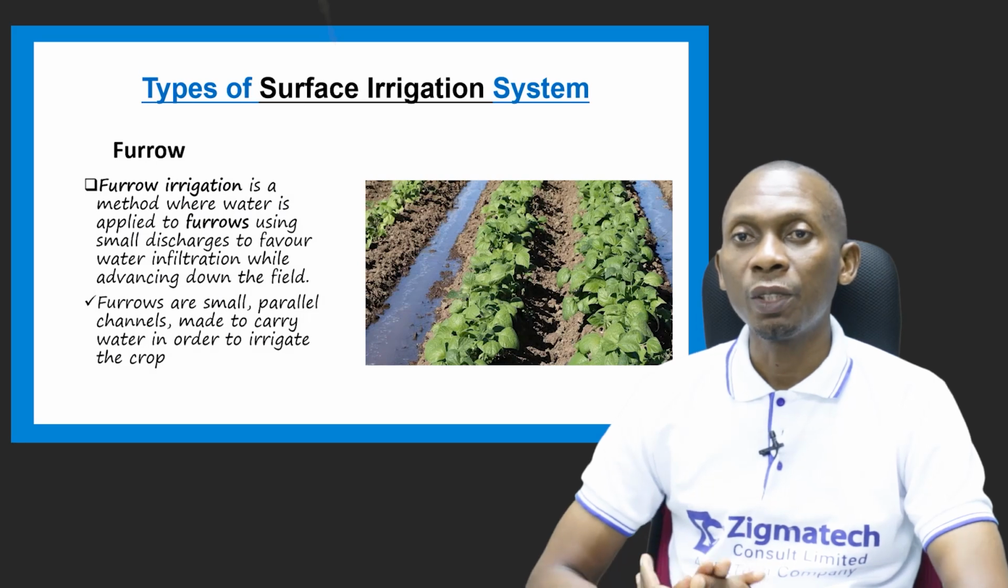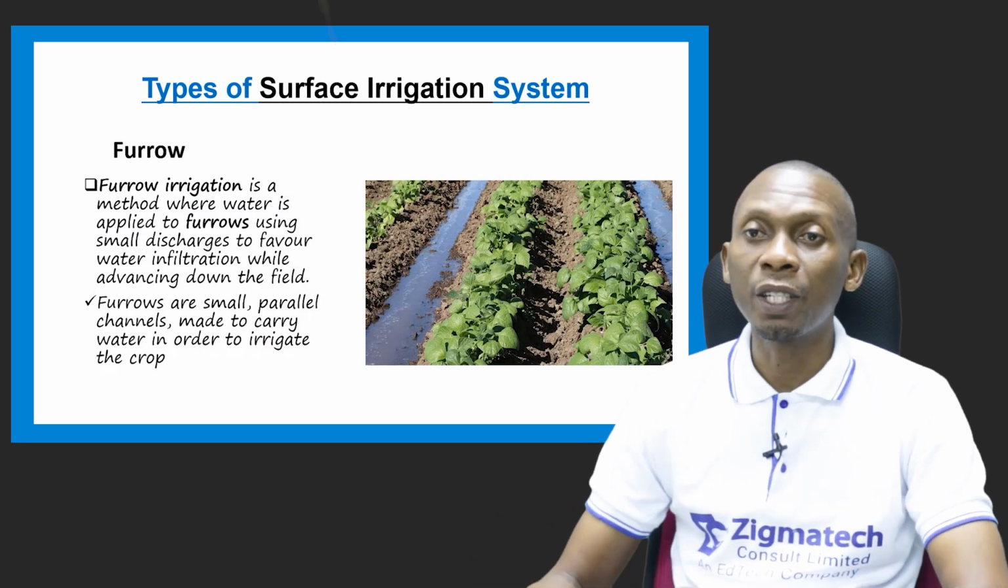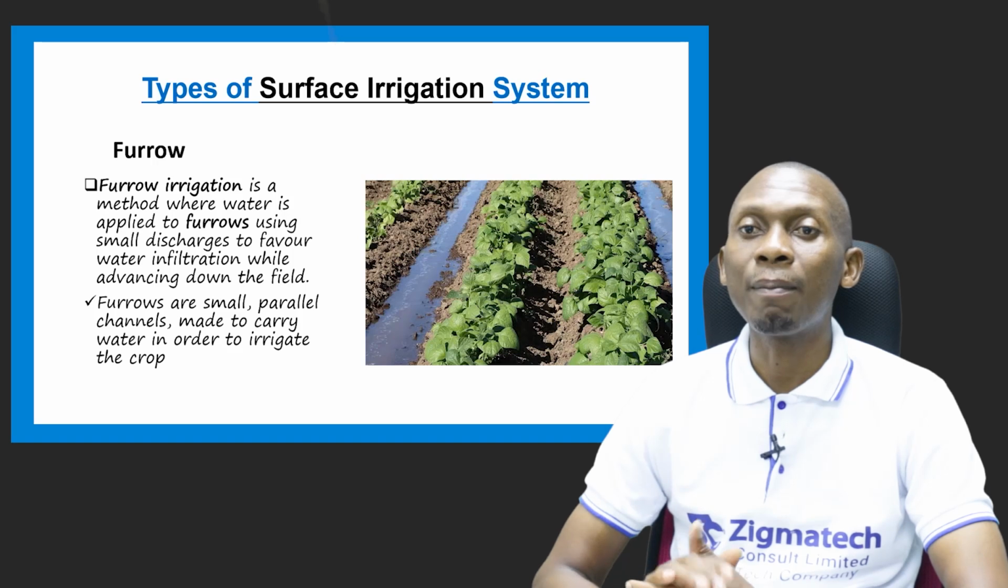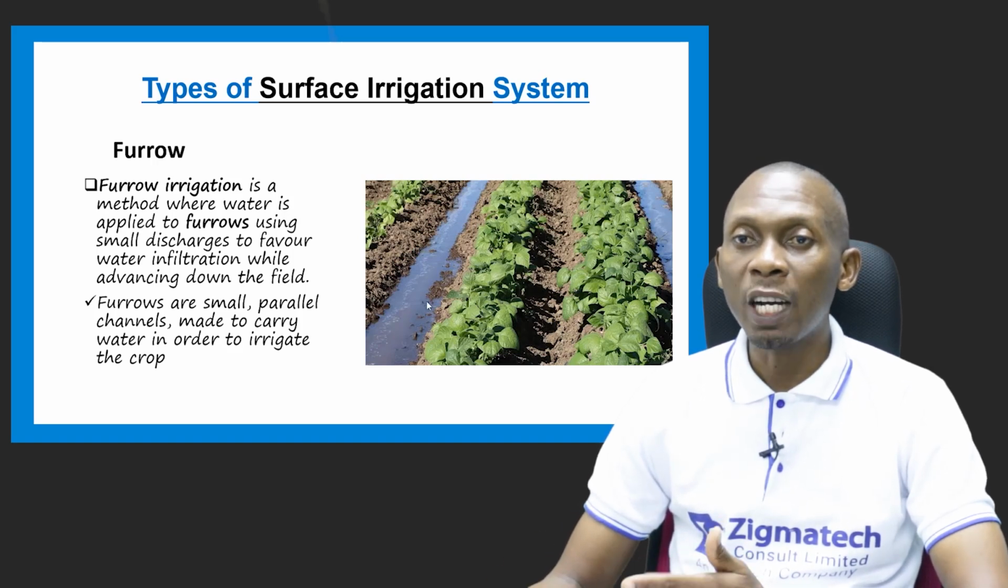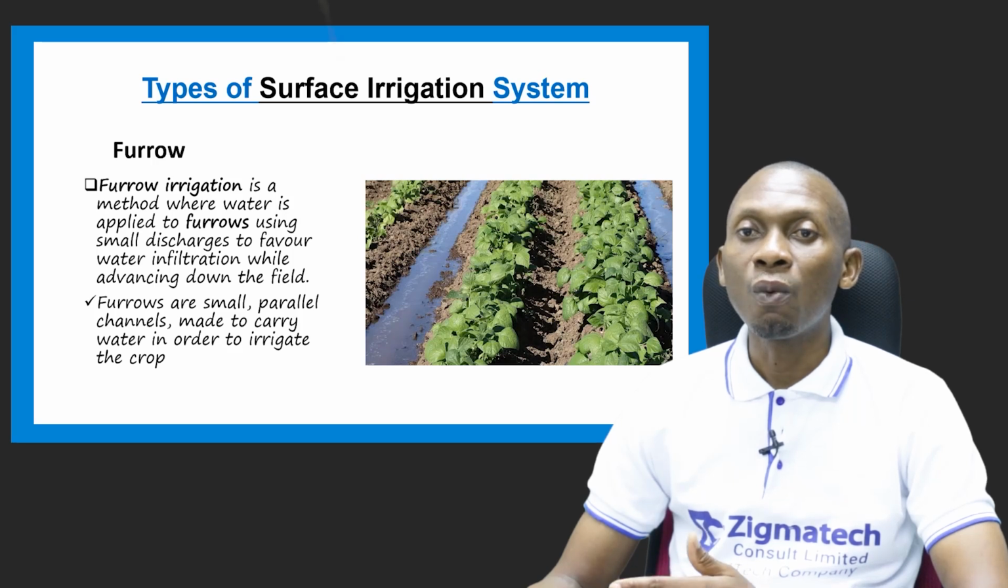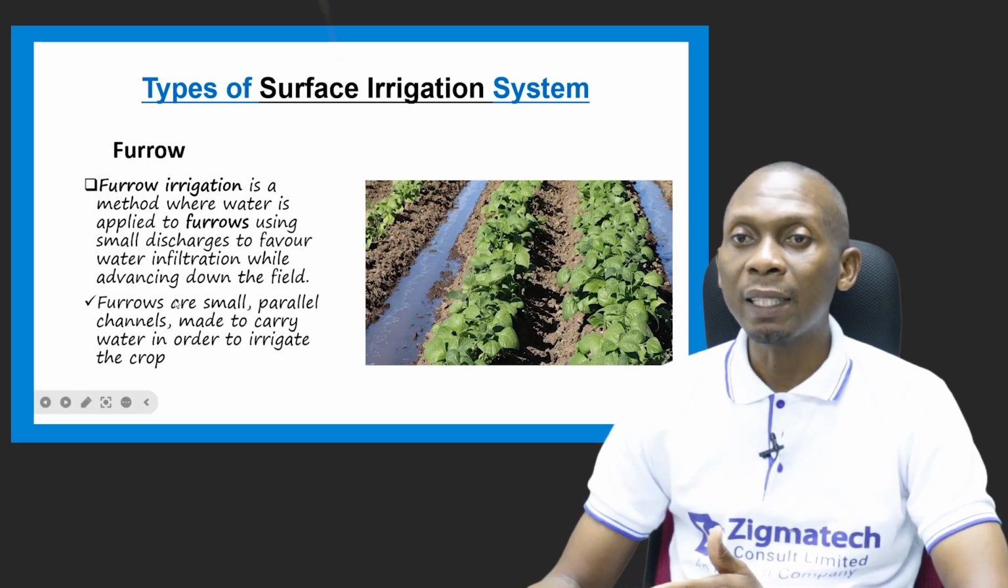Furrow irrigation, which is furrow, is a type of surface irrigation. Now it's a method where water is applied to furrows using small discharges to favor water infiltration while advancing down the field. So a furrow is a small parallel channel made to carry water in order to irrigate crops. So this is a furrow. You can see, so water is flowing through.